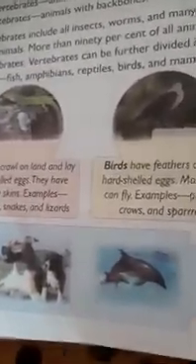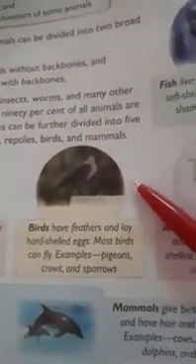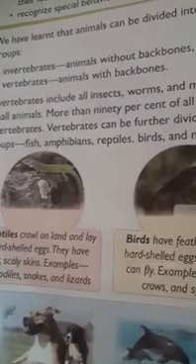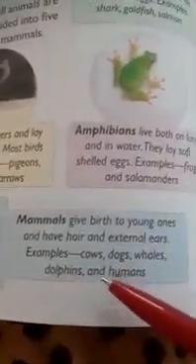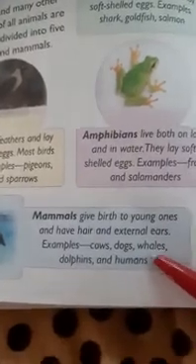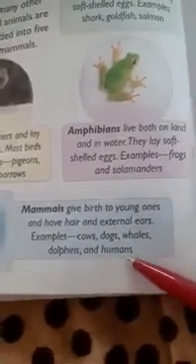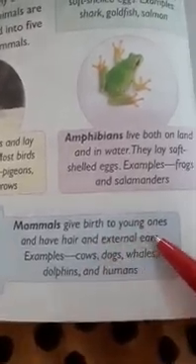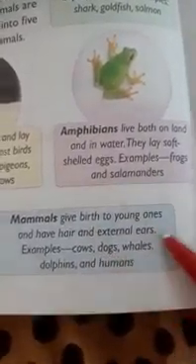In these animals also you can see ears are visible. But in the categories we have seen, like fish, frogs, birds, and reptiles, we cannot see visible ears. Ears are hidden. But in mammals, ears are visible, external ears. So examples of mammals: cows, dogs, whales, dolphins, and humans. And what is the main quality you need to remember? They give birth to young ones and they have hair and external ears.